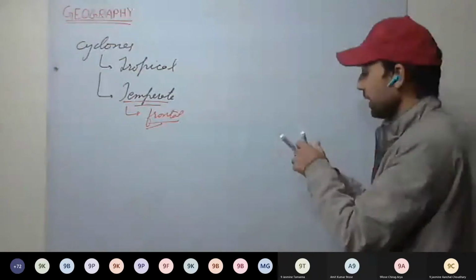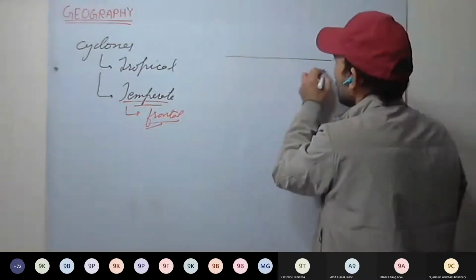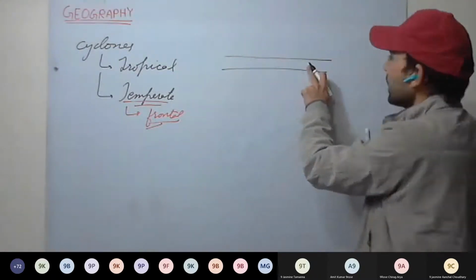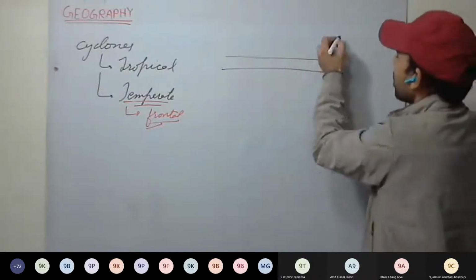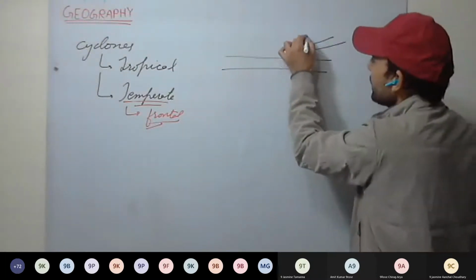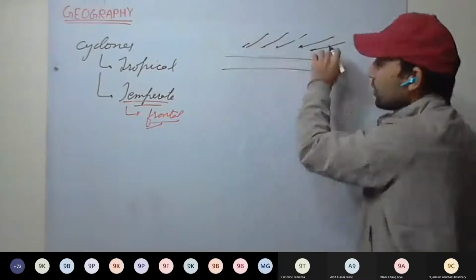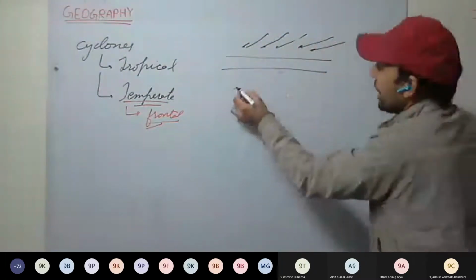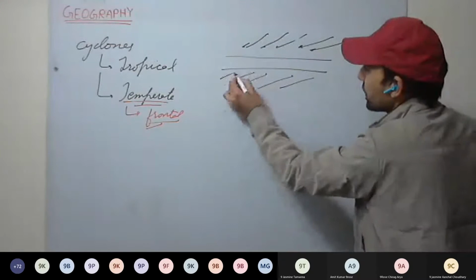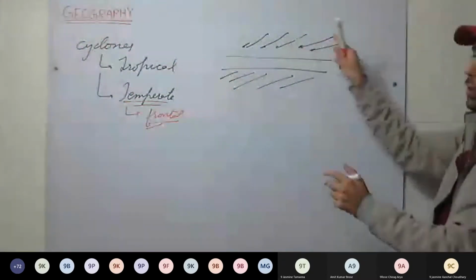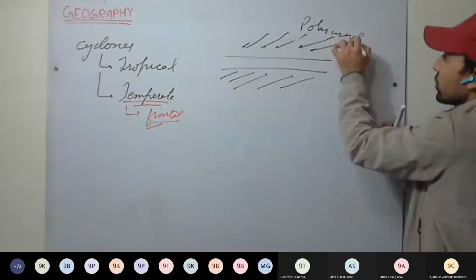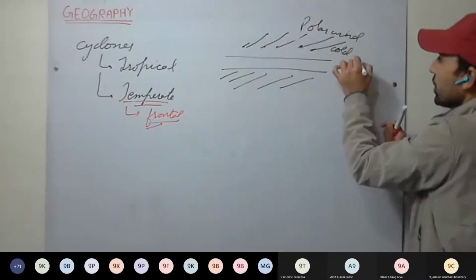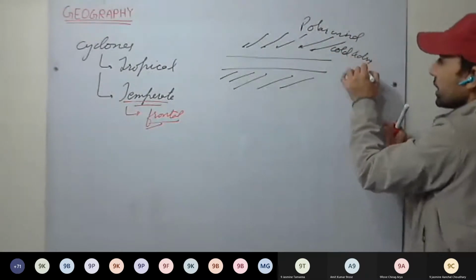Okay. So how does it happen? See here. We have the subtropical high pressure and the subpolar low pressure belt. From this side, we have the easterlies, the polar winds, coming from the poles. So these are very cold winds, cold and dry winds.